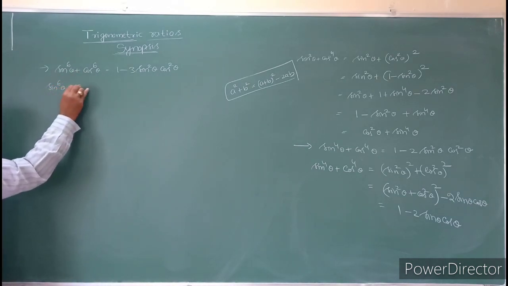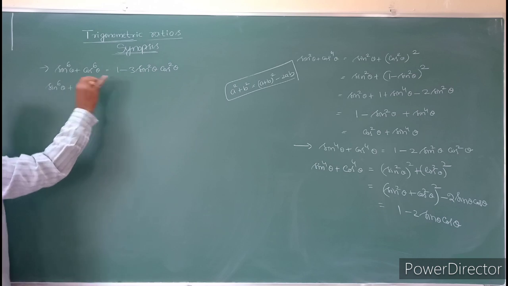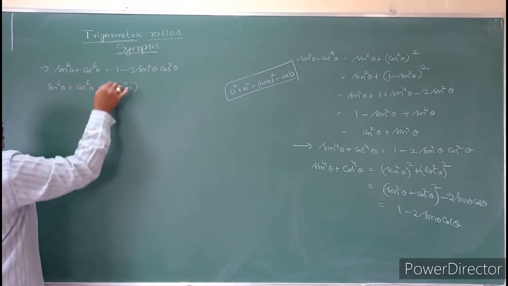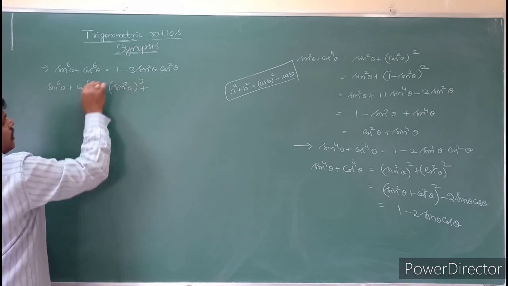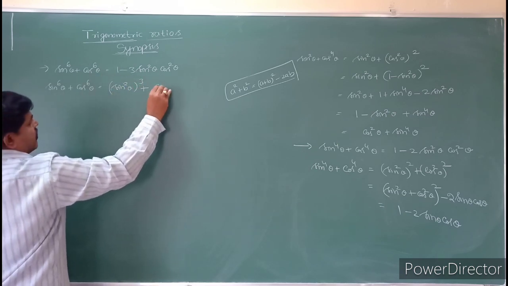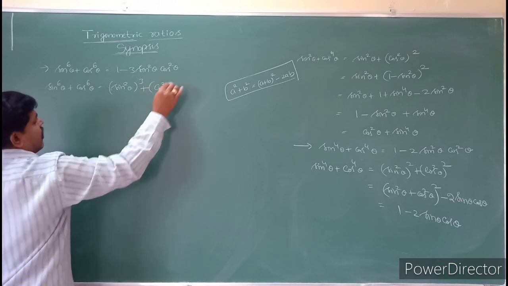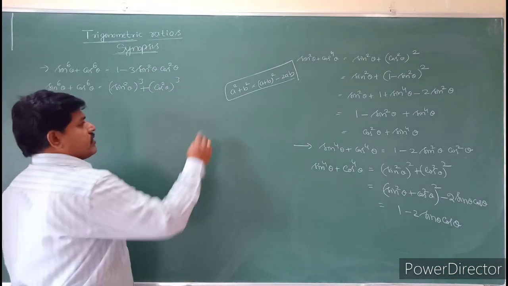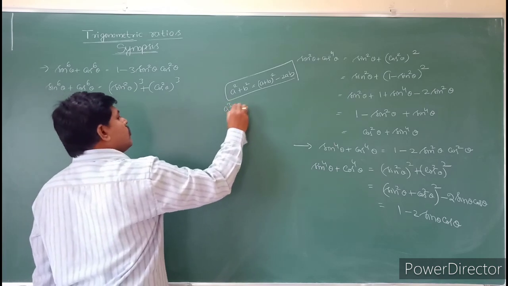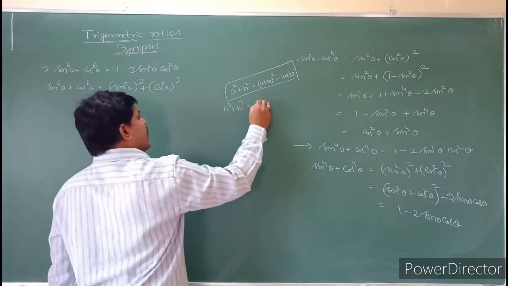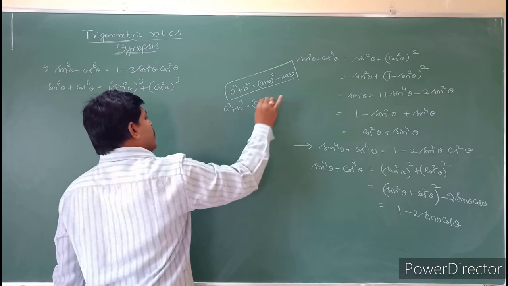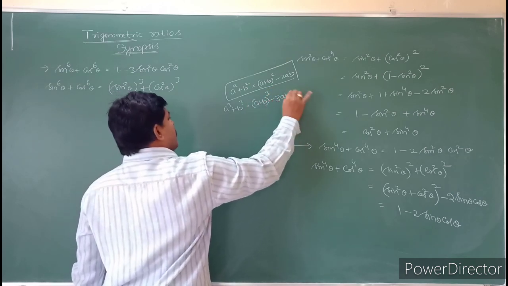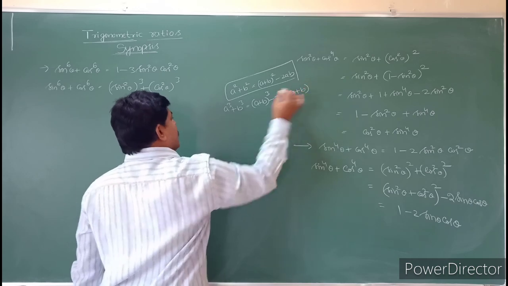Sin power 6 theta plus cos power 6 theta you can write as (sin square theta) whole cube plus (cos square theta) whole cube. So you have the formula once again. What is that? a cube plus b cube you can write as (a plus b) whole cube minus 3ab into (a plus b).